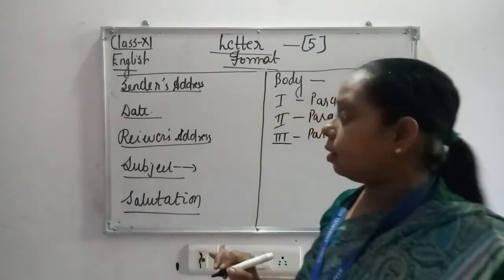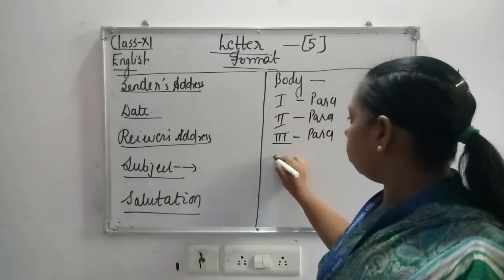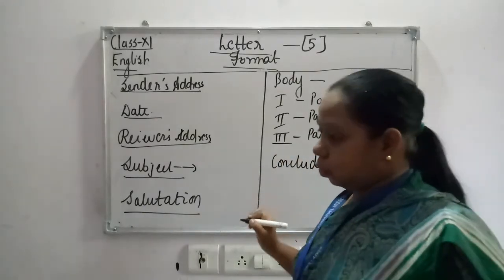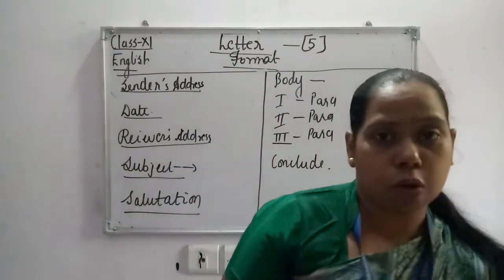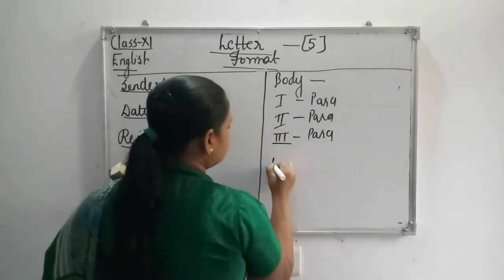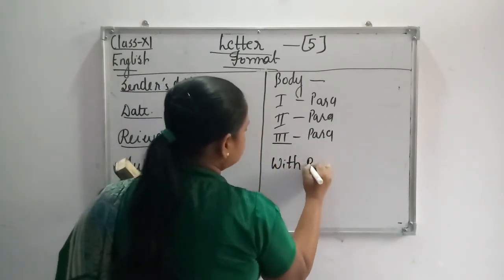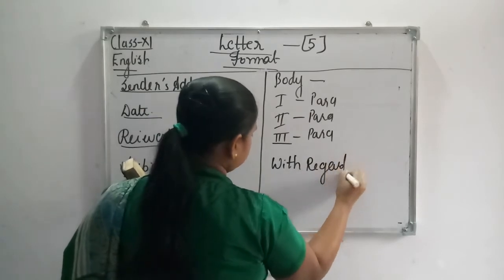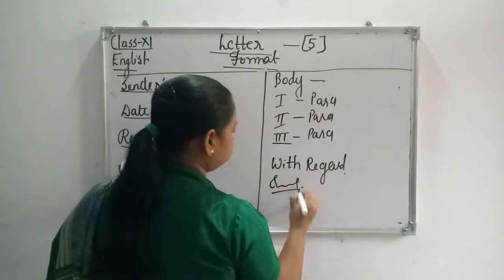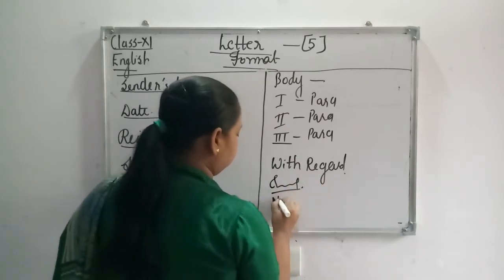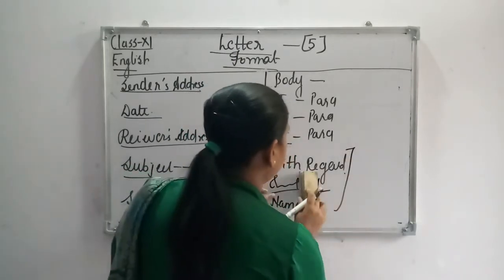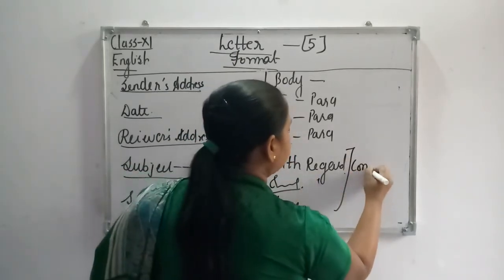And then you can conclude. In the conclusion you have the complimentary closure, as we call it. And this is with regards. Then you can sign and then write the name. This is called the complimentary closure.